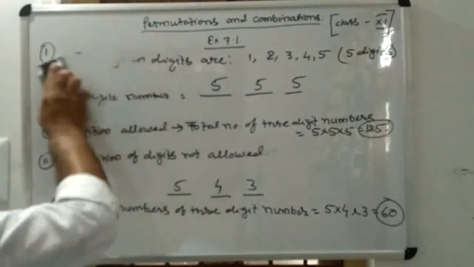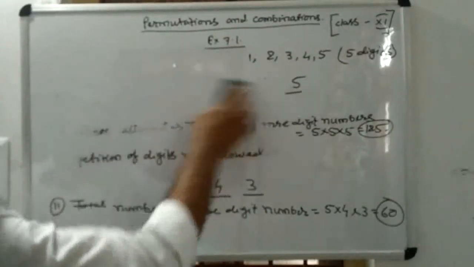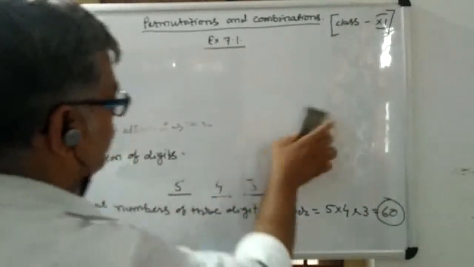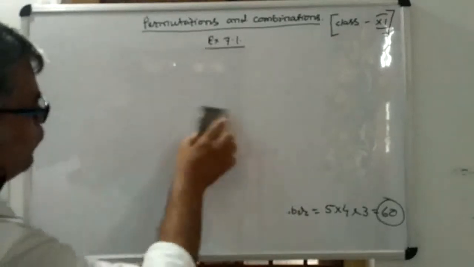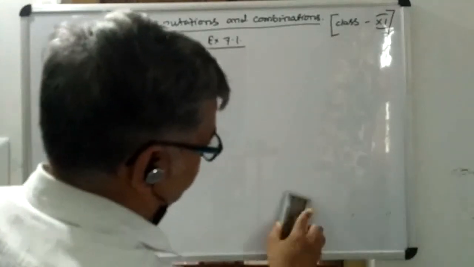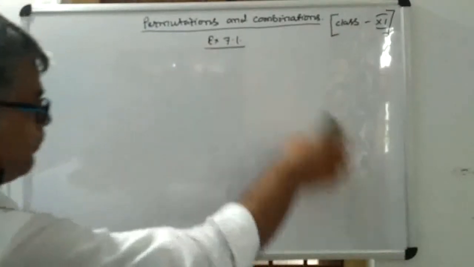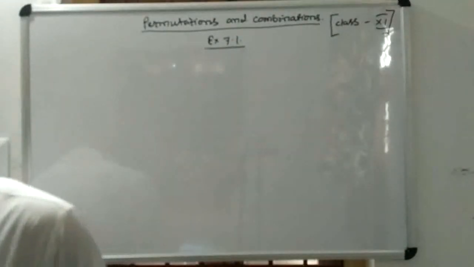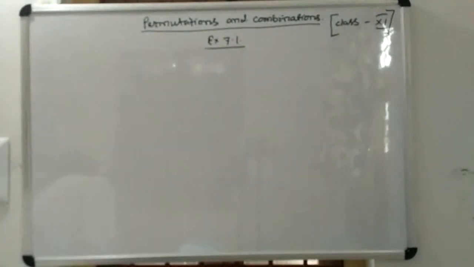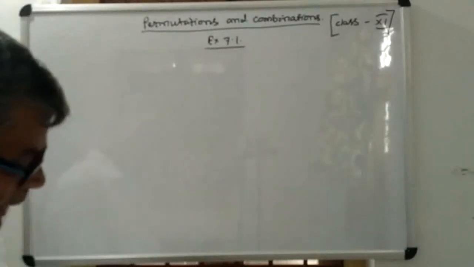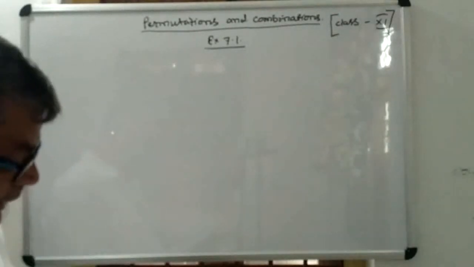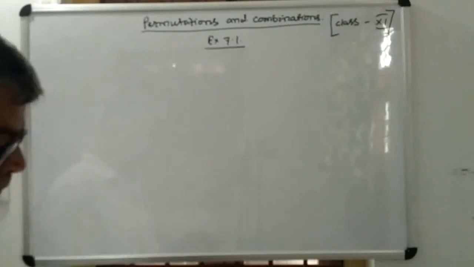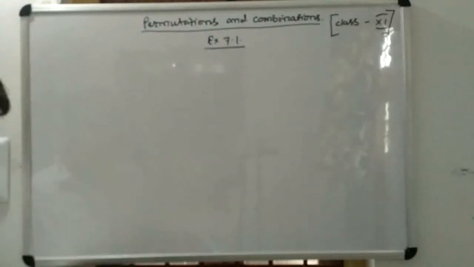Now let's see another question, question number 2. How many 3-digit even numbers can be formed from the digits if the digits can be repeated?